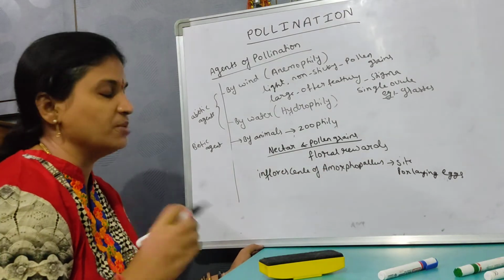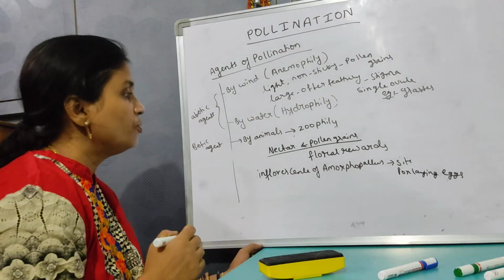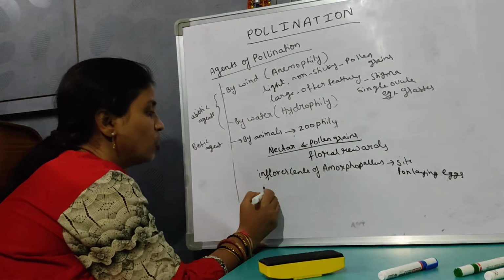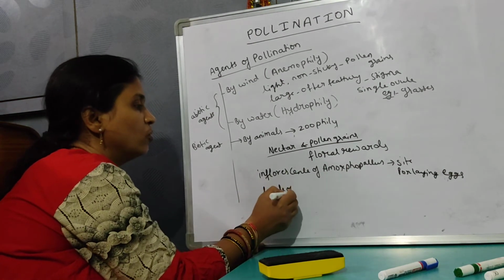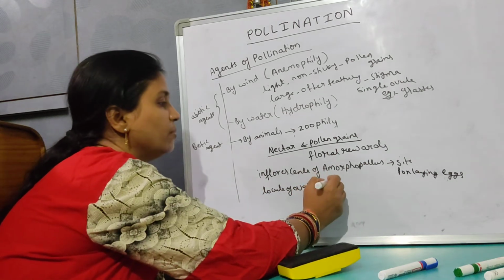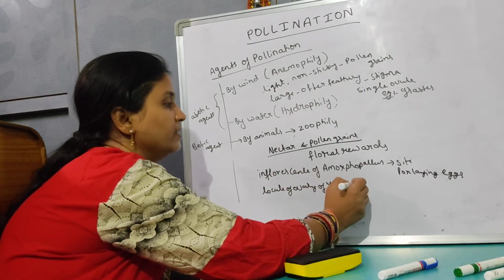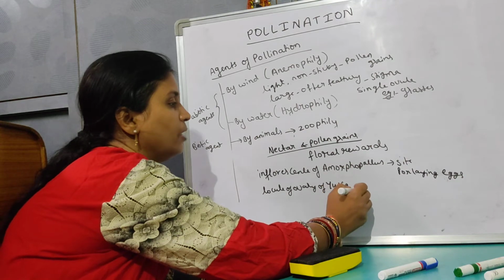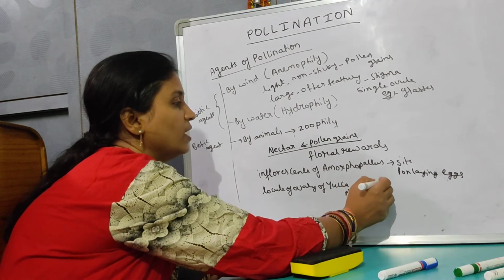So symbiotic pollination, and also inside the locule of the ovary of the flower of the yucca plant, a moth is going to lay the eggs.